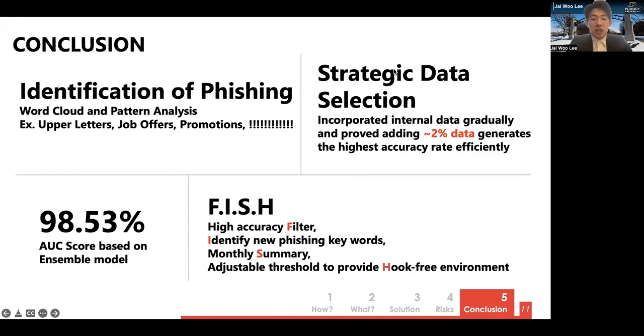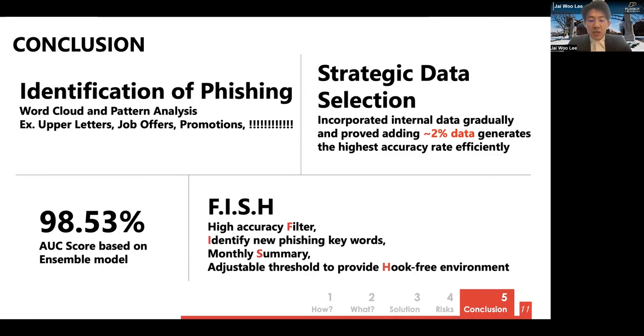In conclusion, these are the main things that we would like to highlight. We initially created a model using external data. Then to build a more sophisticated model, we incorporated more samples with the unique properties of phishing emails from the internal data set by performing word cloud and pattern identification analysis. Then we performed strategic data selection to identify a point where we can generate the highest accuracy rate using the least amount of the original data. Finally, through running an ensemble model, we have achieved a high accuracy rate of 98.5%.